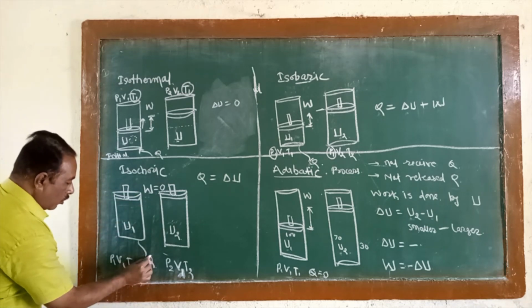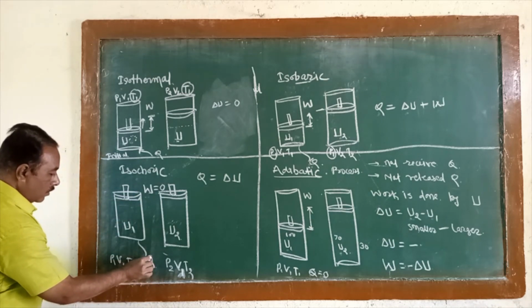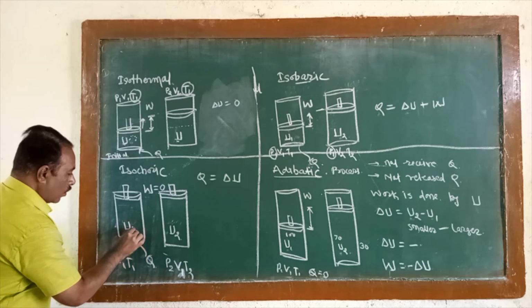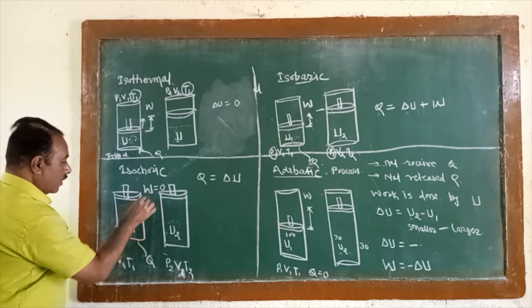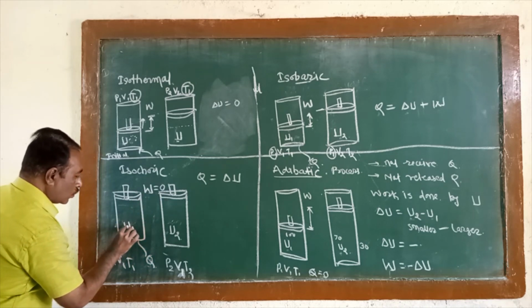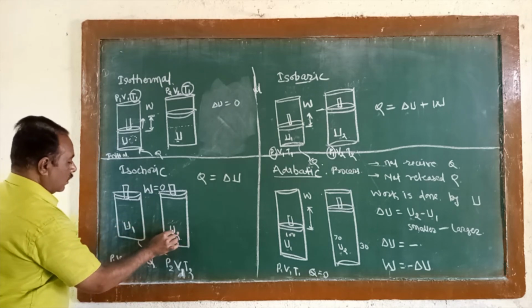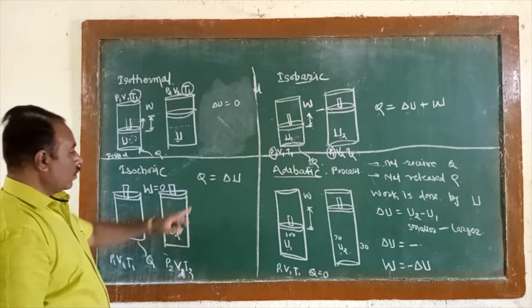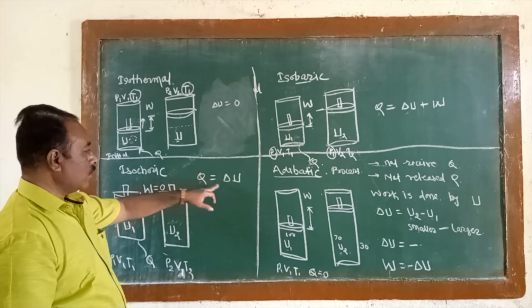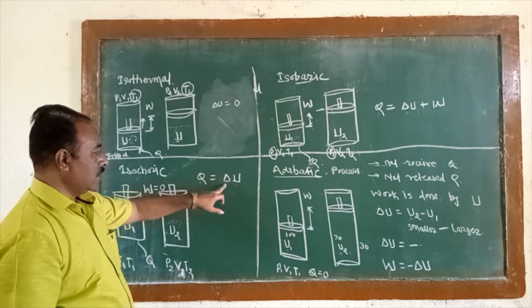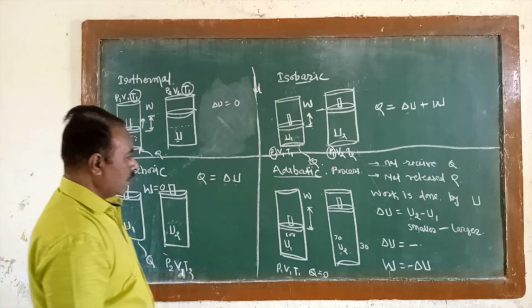Then, the energy received from outside, if not converted into work, is stored in the internal energy. Therefore, the heat energy Q equals delta U, the change in internal energy.